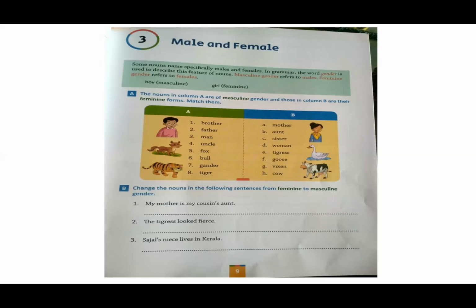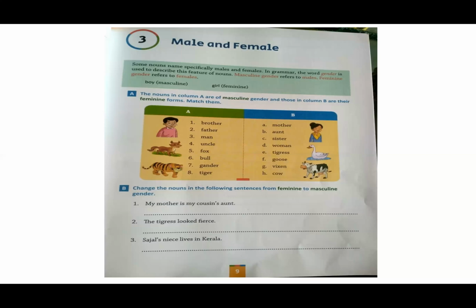Do you get this? In animals, horse and lion, they are males, and mare and lioness are females. In birds, peacock is male and peahen is female.